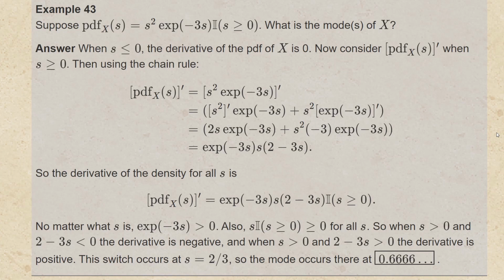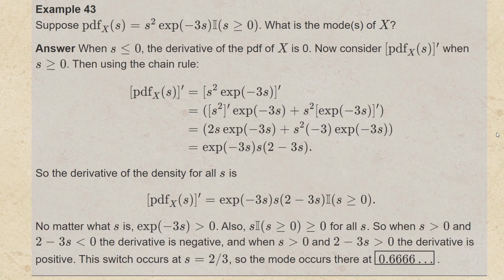The reason I factored out this factor of e to the minus 3s is that e to the minus 3s is always going to be greater than 0. Also, s times the indicator that s is greater than or equal to 0 is also going to be greater than or equal to 0 for all s. So when we have s strictly greater than 0 and 2 minus 3s less than 0, the derivative is negative. And when s is greater than 0 and 2 minus 3s is greater than 0, the derivative is positive.